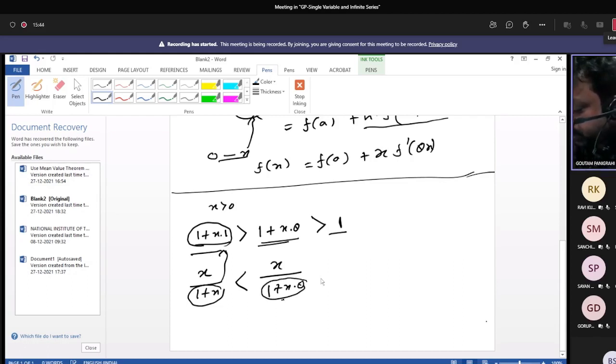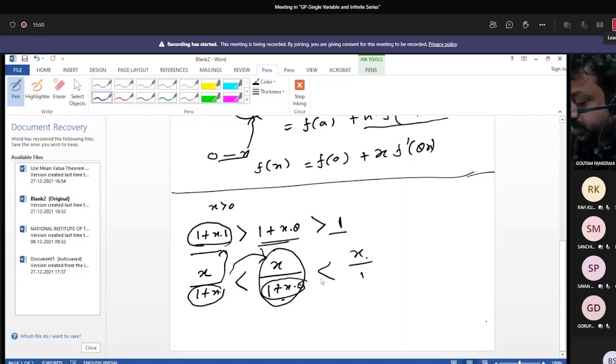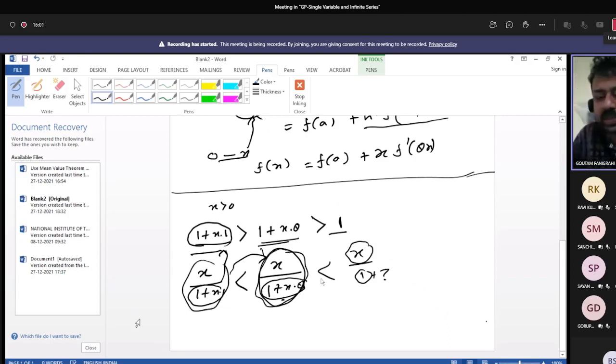This is less than x by 1, because here there is no quantity added to the denominator. So this is highest, this is next highest. Now using this concept, we have to solve one problem here.